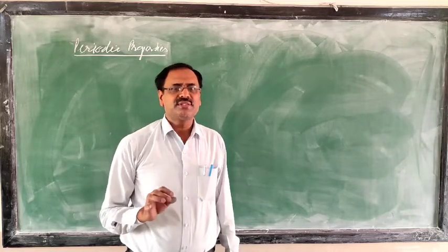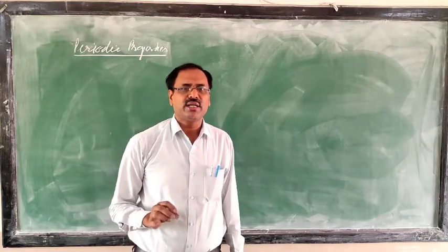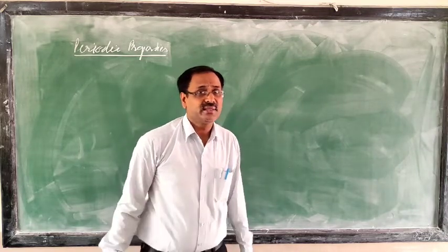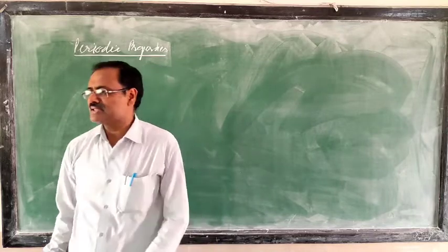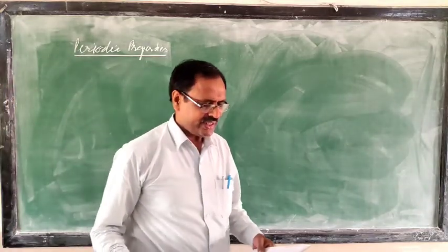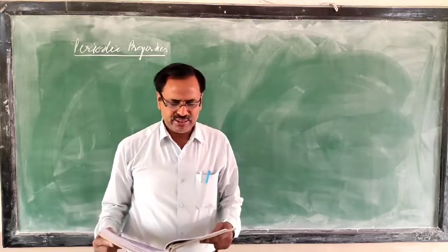The properties which are repeated are called periodic properties, and the phenomenon is called periodicity in properties. This statement is given in your book, just underline it. Go through page number 8, periodicity in properties of the elements.